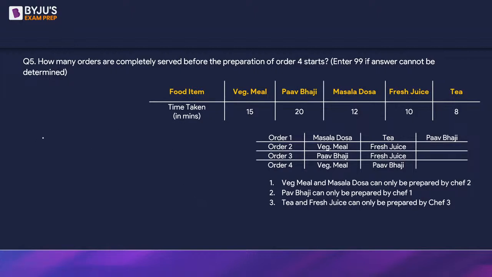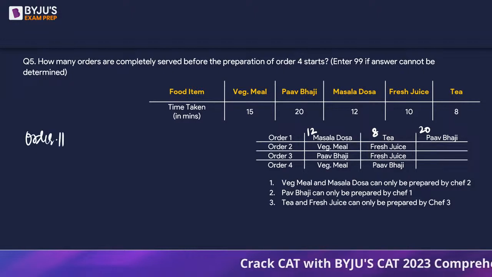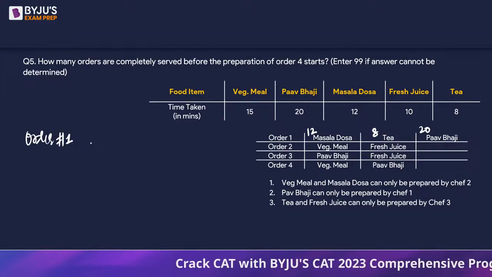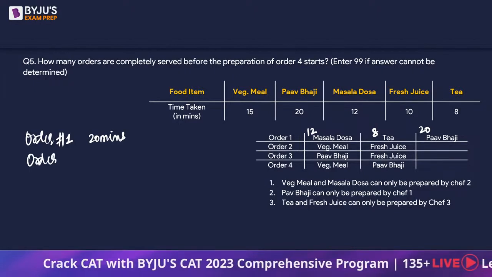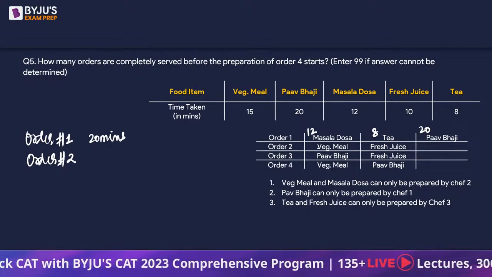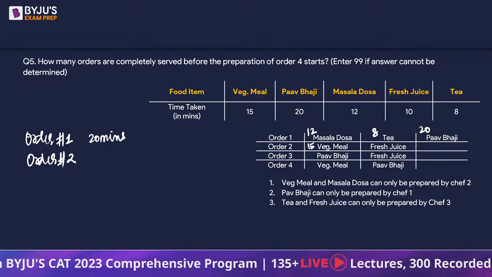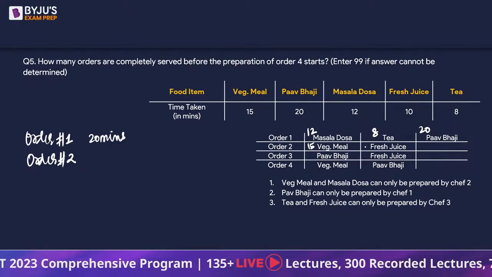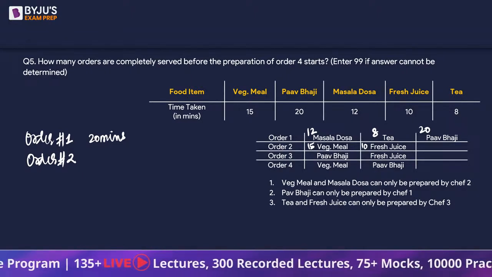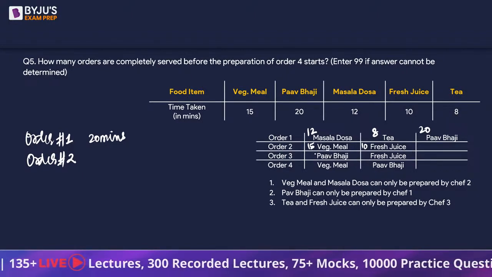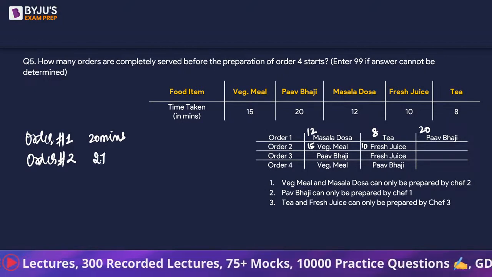Right? So order 1, 12, 8, 20. Order 1 gets over in 20 minutes. Order 2 gets over in veg meal and masala dosa, so 27 minutes from the beginning.